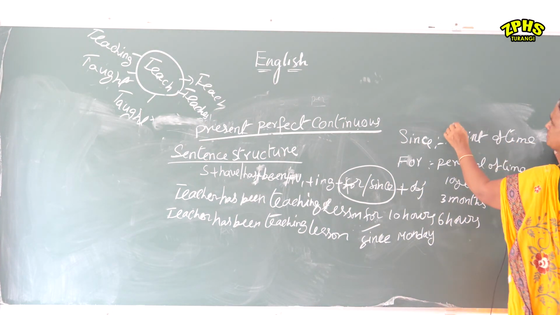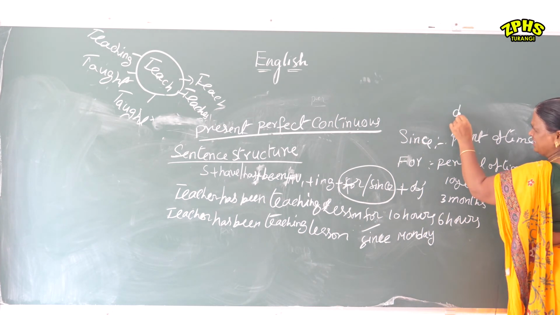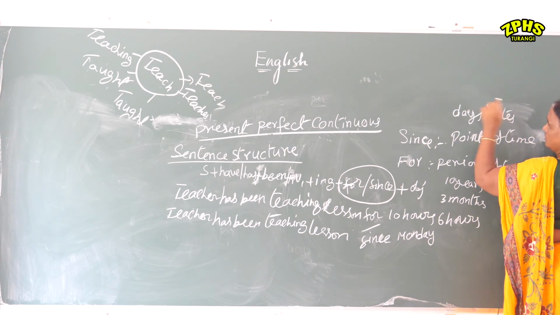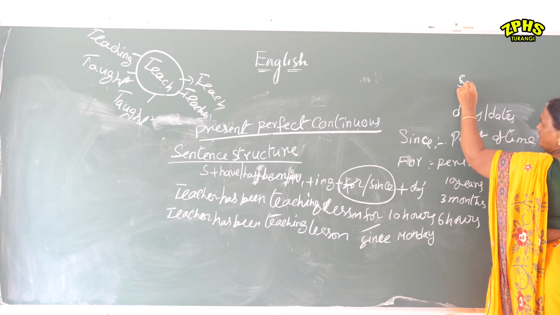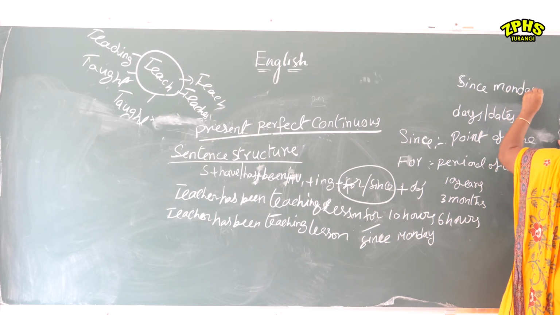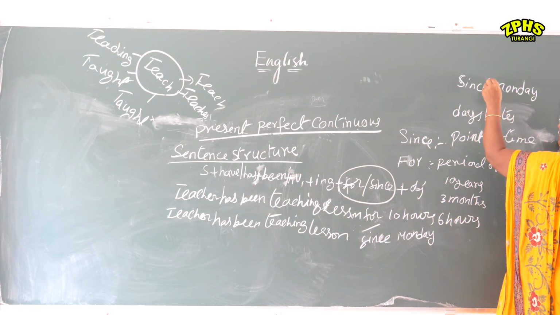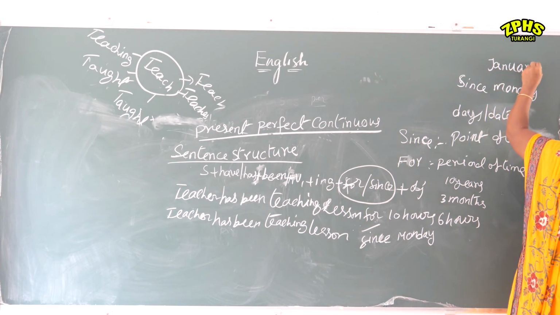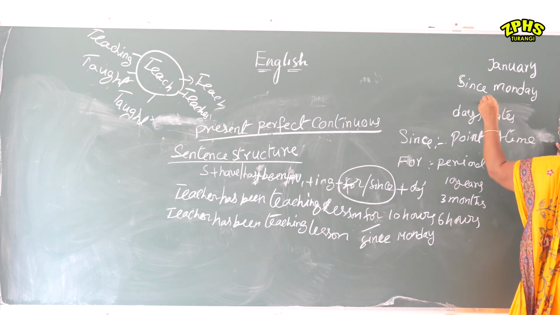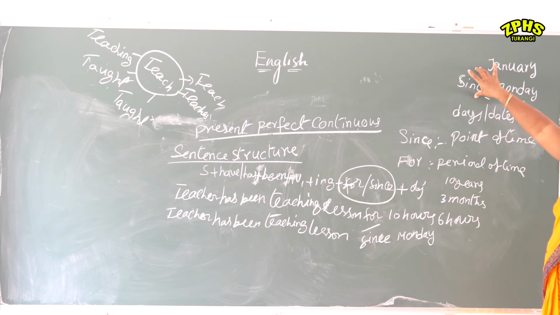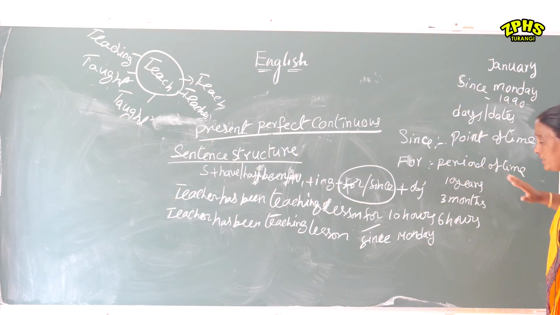Generally since comes with days and dates: since Monday, since January, since 1990. So since means from the particular point of time, but for is for the period of time.